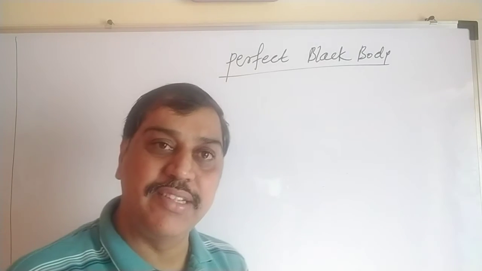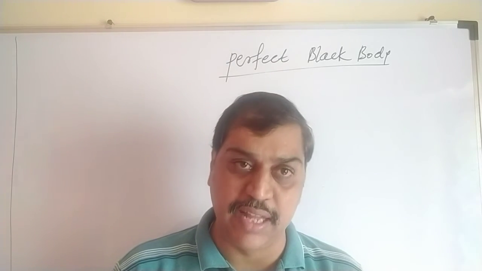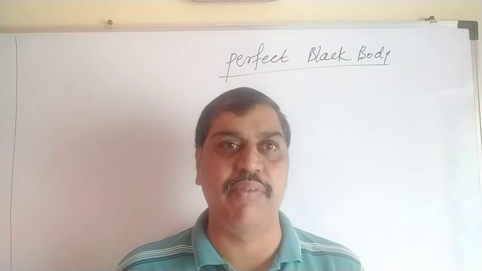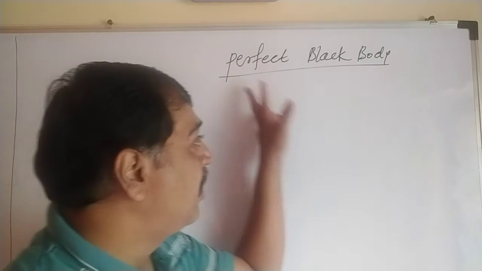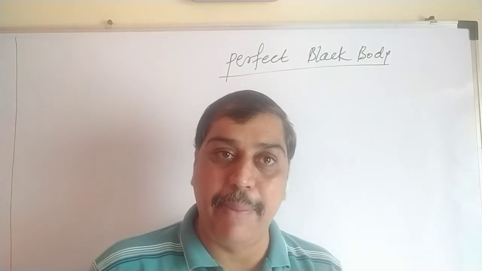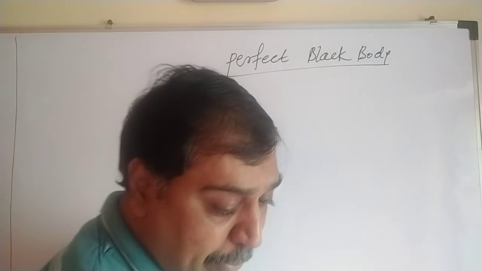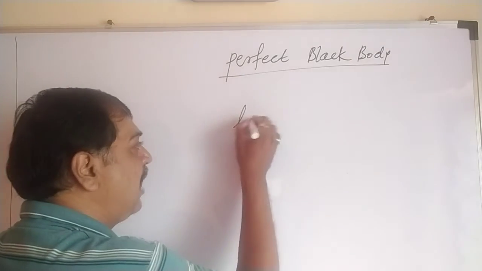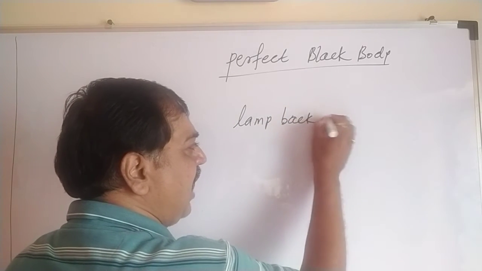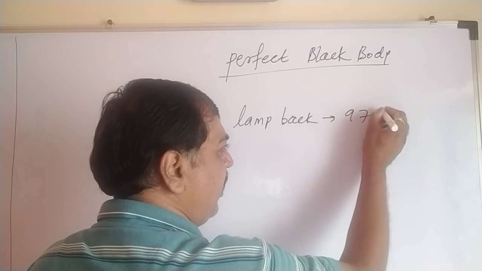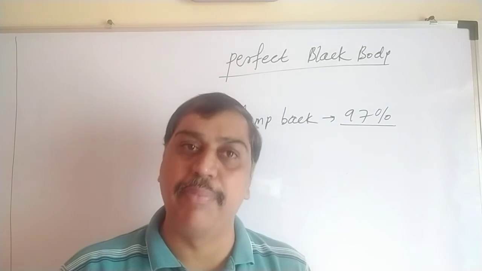So a perfect black body is a body which will absorb all the radiation incident on its surface. Everything gets absorbed, nothing gets reflected, nothing gets transmitted, and that body is said to be a perfect black body. In practice, no perfect black body exists, but we can consider lamp black, as they have mentioned in your book. This lamp black can be assumed to absorb 97% of heat radiation incident on it. That's why it can be assumed as a nearly perfect black body.